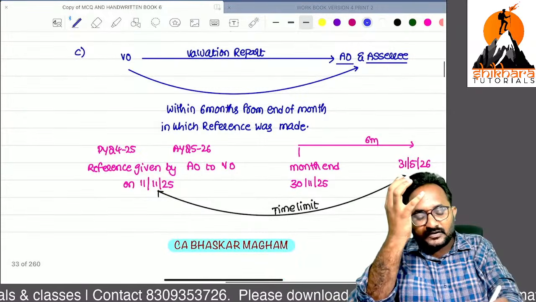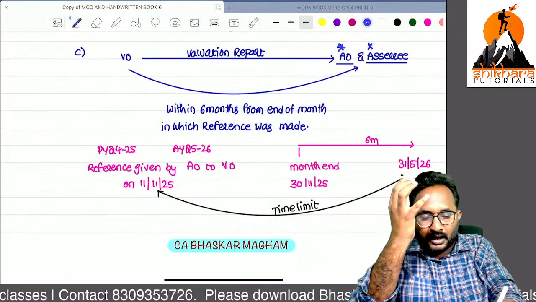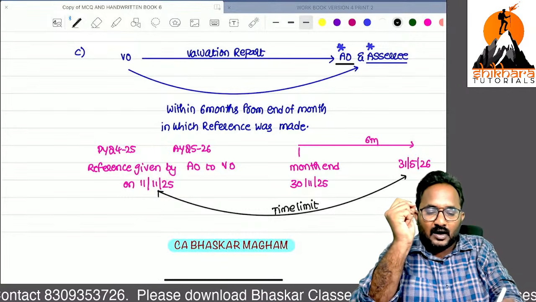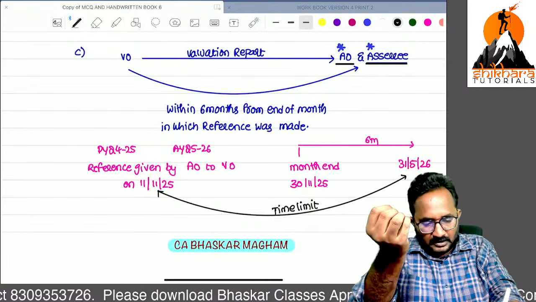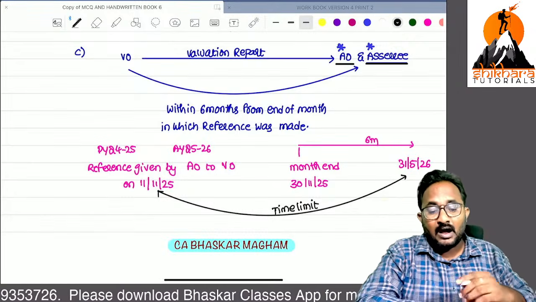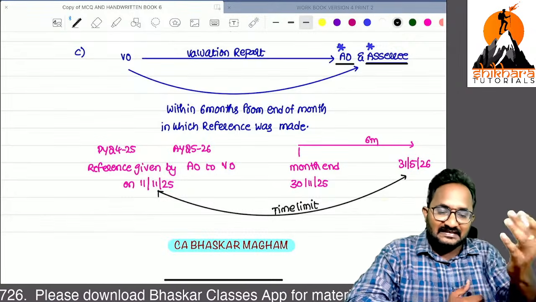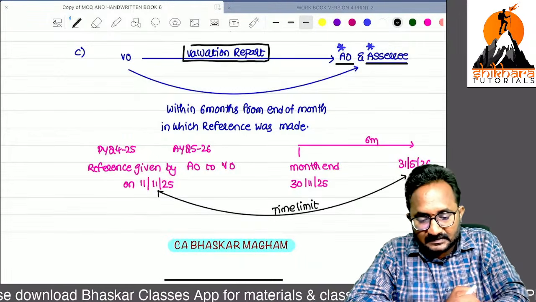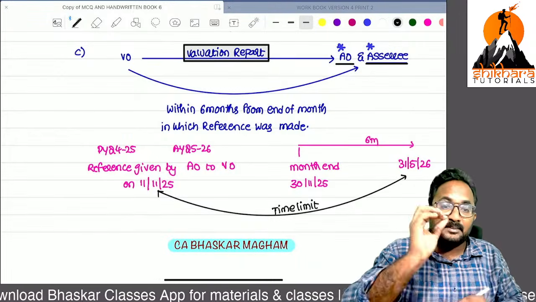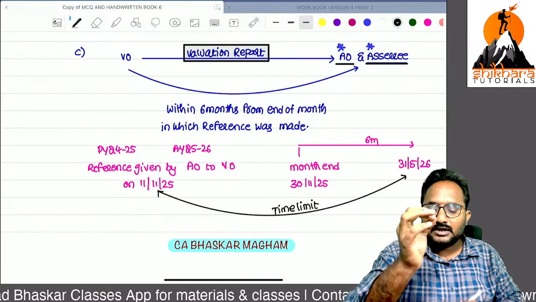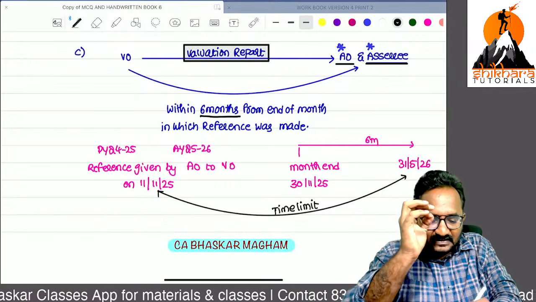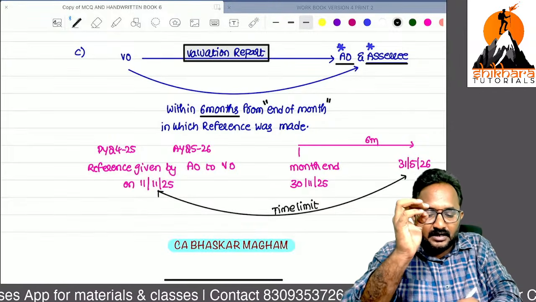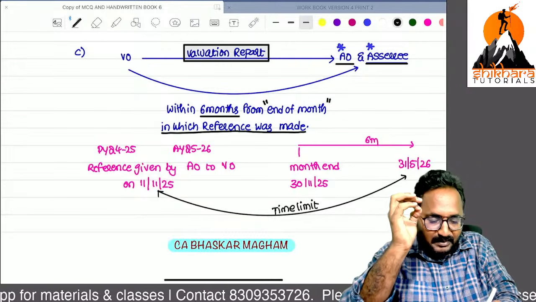Now, the valuation report needs to be submitted to two persons. One is the AO, another one is the SSE. Because who is giving the direction or reference? AO. That's why for AO. And whose asset are you valuing? SSE's asset. That's why you have to submit the valuation report to both the persons. Now, time limit is important. The valuation report you have to submit within 6 months from the end of the month in which the reference was made.